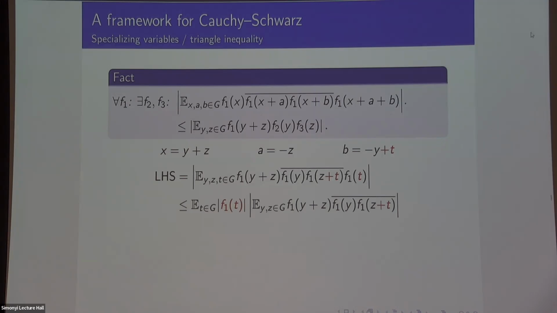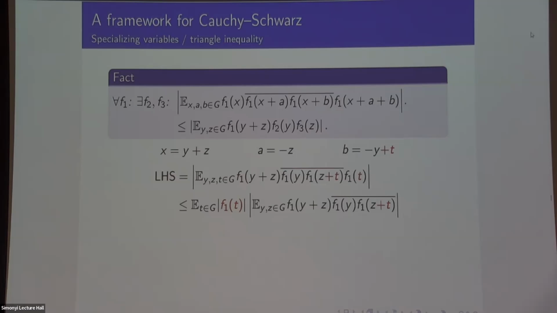So pull out f1 of t, take this average over t, and this is bounded above by what I have inside the average. Then I can always pick a particular t that makes this right-hand side large, and set f2 to be this, and f3 to be this, and then this is exactly the thing I wanted on the right-hand side. What I want to take away from this is that I can secretly specialize these variables to be any other variable. So I can use fewer variables, y and z, in place of three variables here, and I get the right-hand side being the left-hand side, but specialized to this choice of x, a, and b in terms of fewer variables.